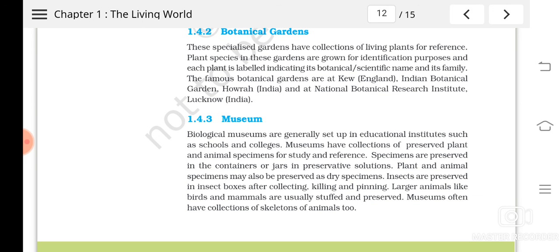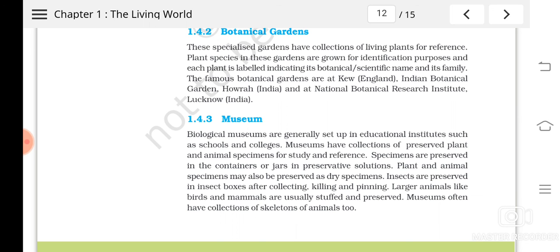Insects are preserved in insect boxes after collecting, killing and pinning. So insects can be displayed according to their classification system, their larval stages, etc. Understood? In museums they will be caught, killed, and then pinned on sheets. Then sometimes you can also see stuffed materials. If we get the skin of the animal, we can fill something into it and make the stuffed specimen. In that way also we can see.